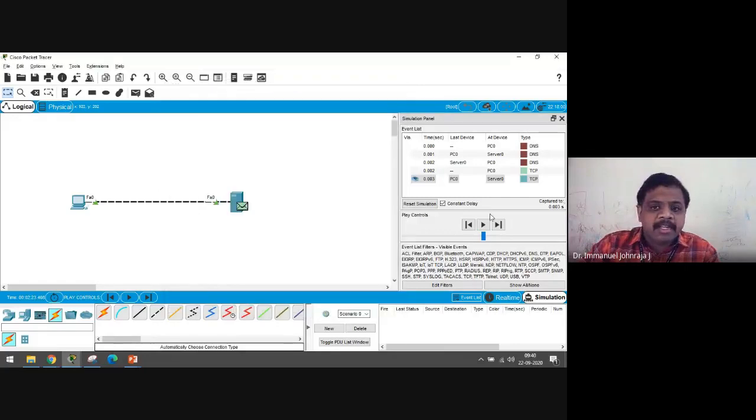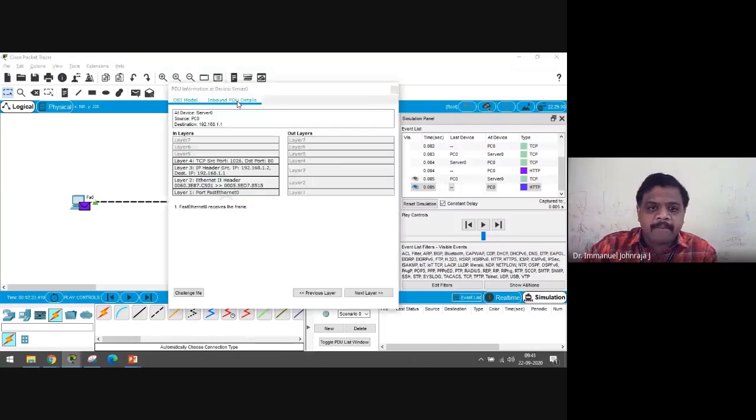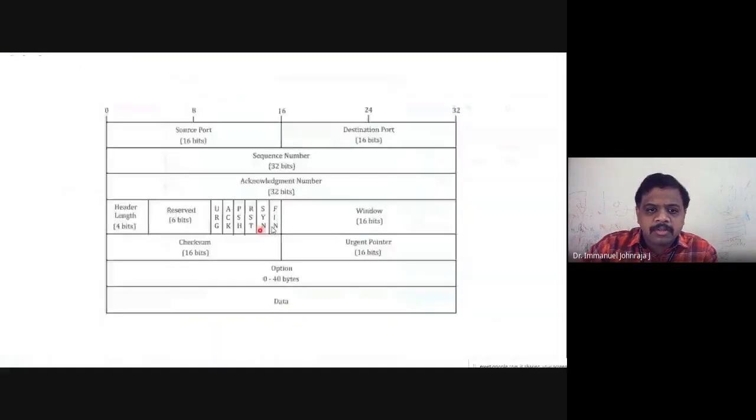Now the HTTP packet is also ready, but you should have your TCP going first, because TCP is the third message before HTTP starts. I open this. The inbound PDU should have only the acknowledgement bit as 1, so it should be 0, 0, 0, 0, 1, 0. We'll verify.